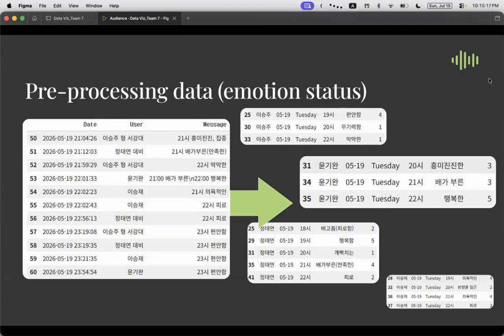As you can see, the usernames were not standardized. The records of our four participants were mixed together in chronological order, and a single message often contained emotions from multiple time periods. Using Python regular expressions and several rule-based conditions, we transformed the data into the structured format shown on the right side.